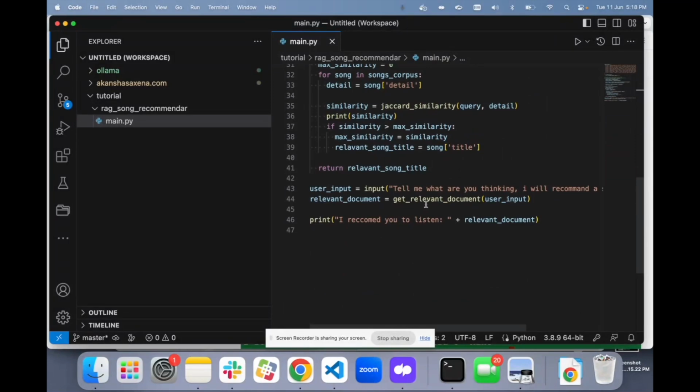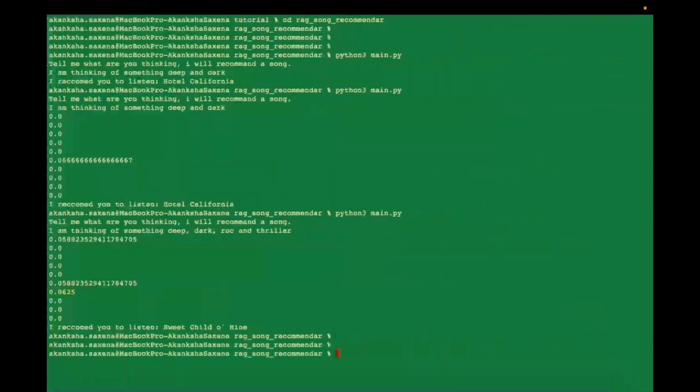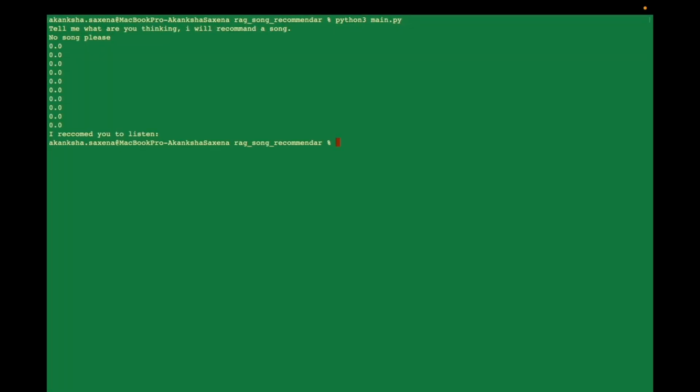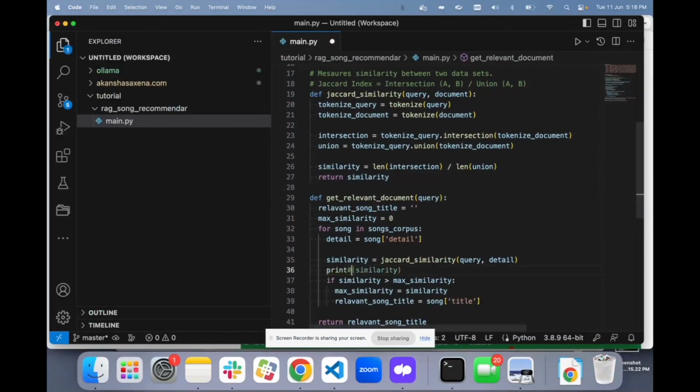But it has some flaws. What flaws does it have? Let me show you. Let's say I run it again and I say no song, please. Let me remove this print for now and clear it again. Then I run it and say no song, please, and it says blank. It should respond to something, right?